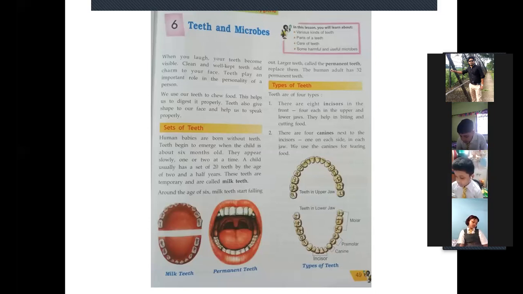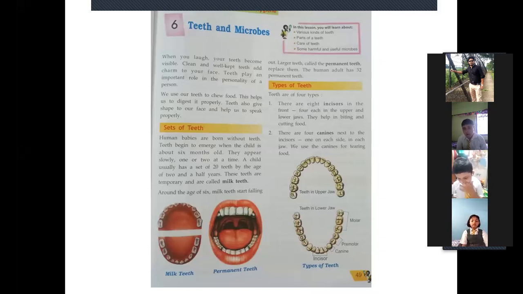These teeth are temporary and are called milk teeth. So the teeth that emerge after our birth for the first time are temporary. That means they will go sometime, they will break or they will come out after some time. And these are called temporary, as well as milk teeth.